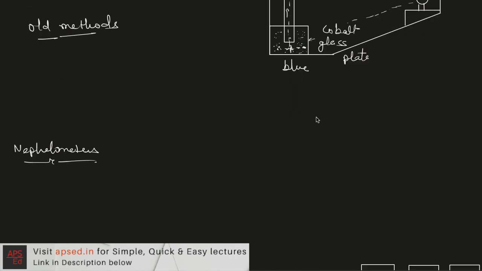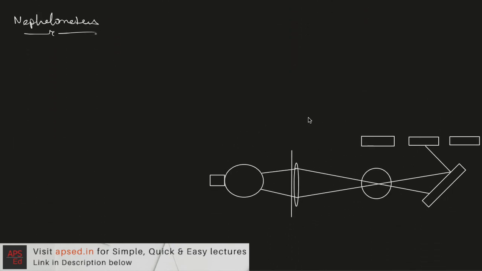Now if we talk about nephelometers, in this case we measure the light that is reflecting at right angle. So at 90 degrees, what is the light that is reflecting from the sample. So here we'll place the sample, and there is this lens which is trying to point the light at a single point, and then we have a lamp here.